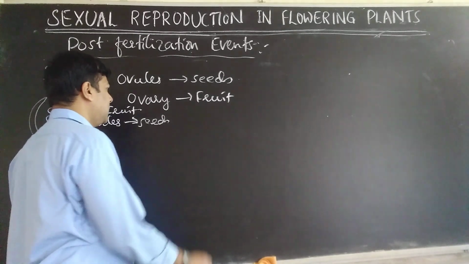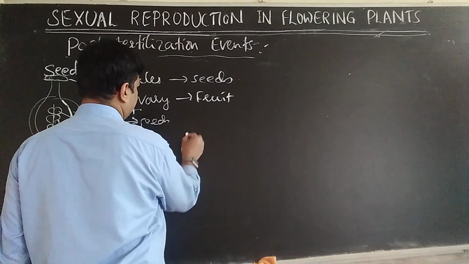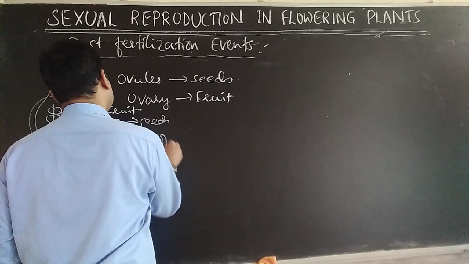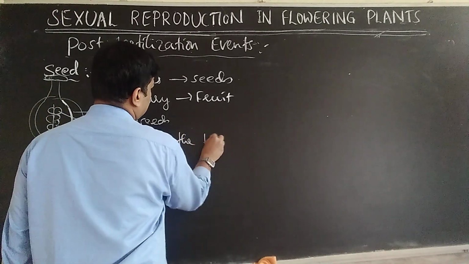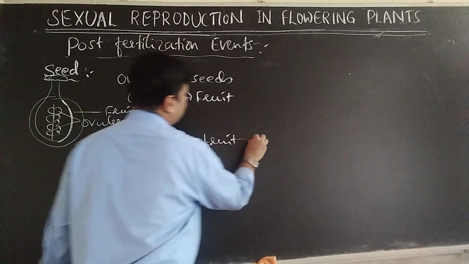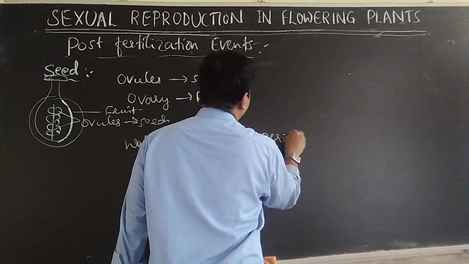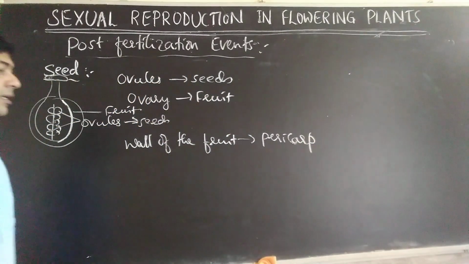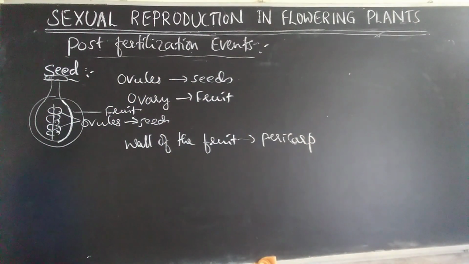What is called pericarp. Wall of the fruit is called pericarp. Peri means sides. Pericarp.